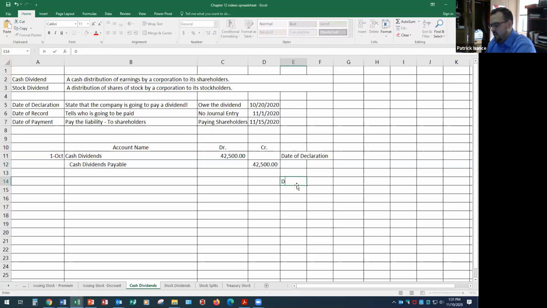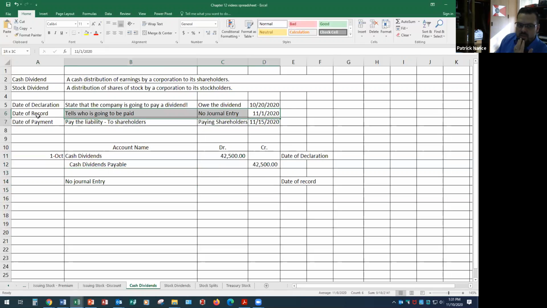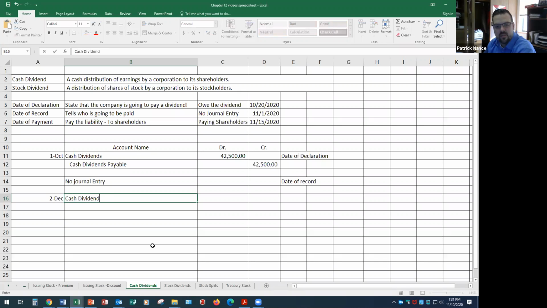Date of record. It is an important date to know, but there is no journal entry for the date of record because it's just an external thing that says whoever owns it on this given date is the one who's actually going to receive the dividend. And then on December 2nd would be the date of payment. And so I'm going to get rid of the dividends payable, so that I no longer owe it. And I'm going to credit cash because this is a cash dividend, to show that I have paid it.